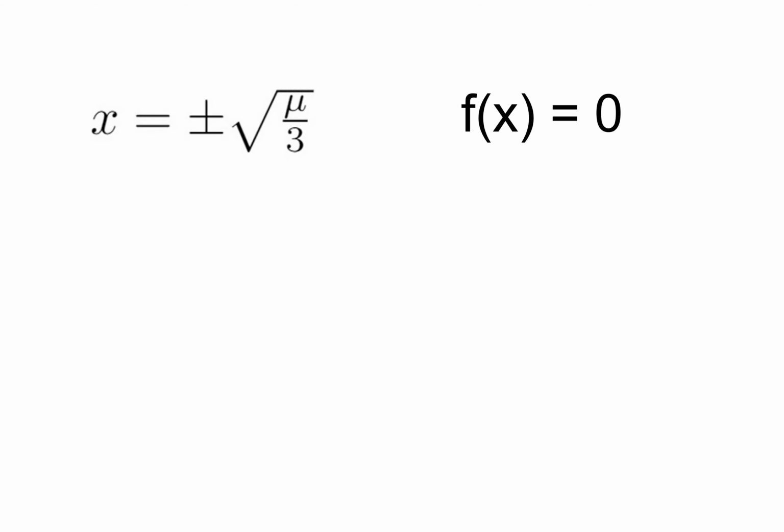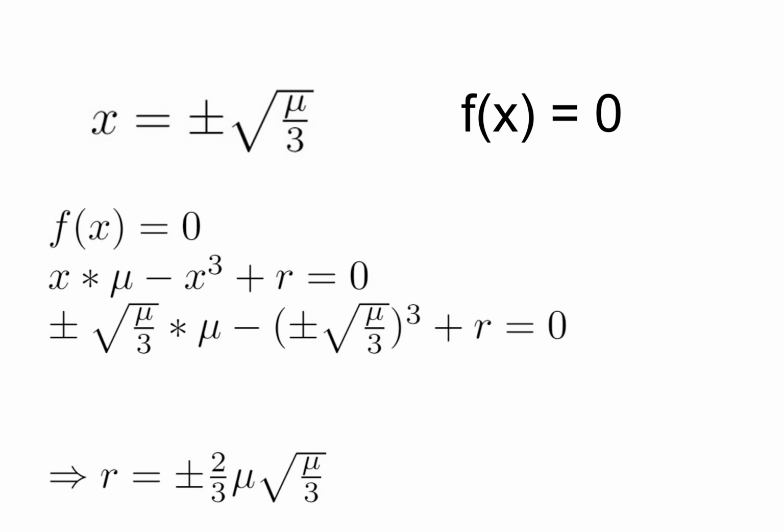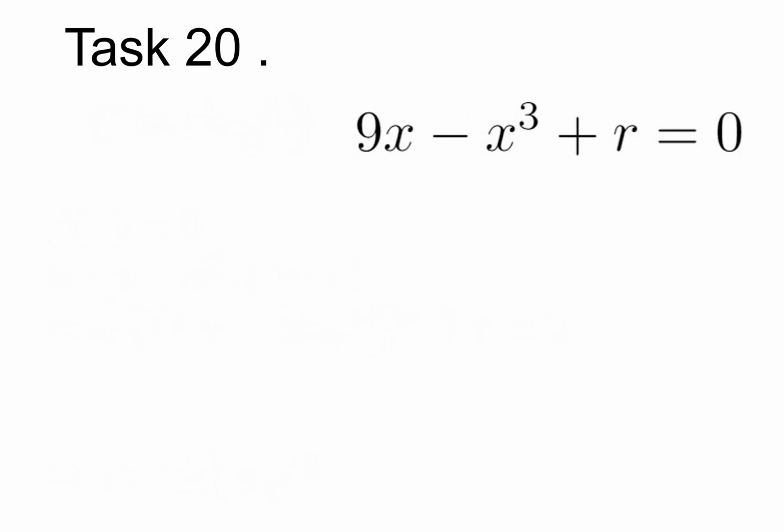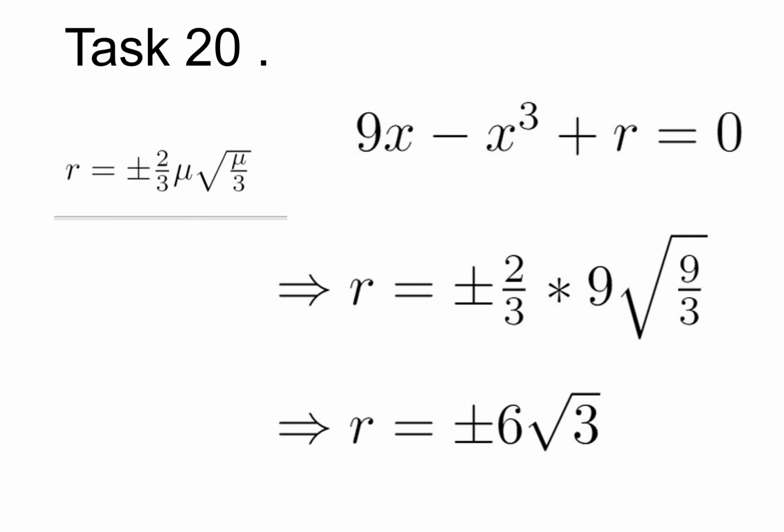This will give us r equal to plus minus 2 by 3 mu times square root of mu by 3. So for our equation in task 20, mu equal to 9. So when we place the value of mu equal to 9, we end up with a value of r equal to plus minus 6 square root 3. This is the point where the bifurcation occurs.